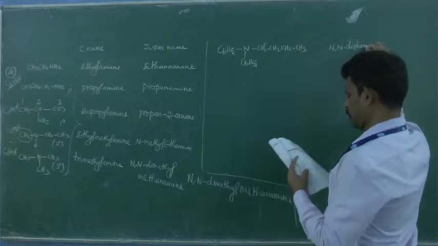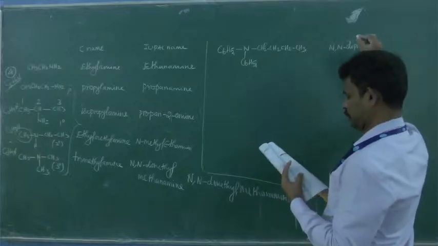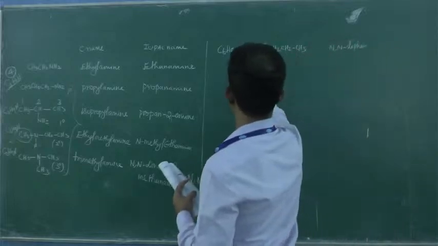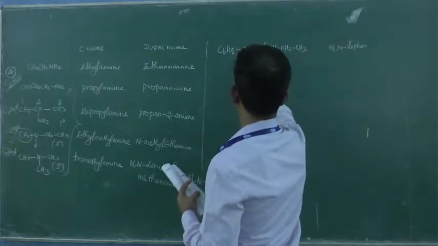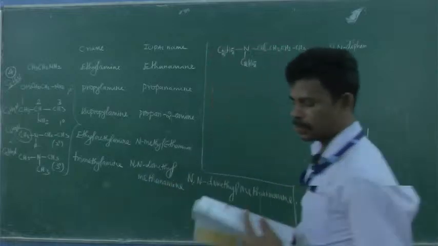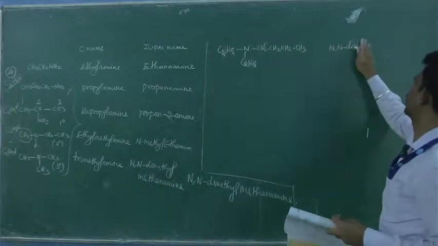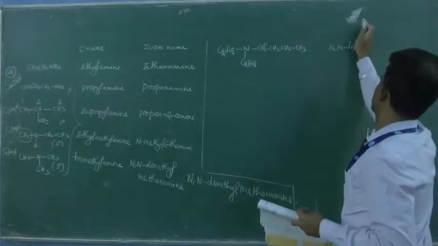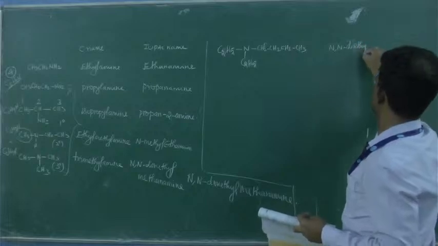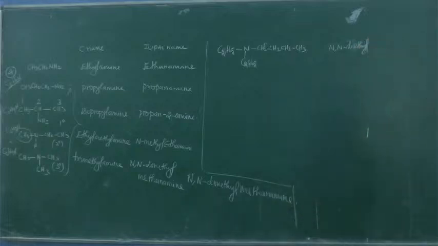N,N, this N,N-di... sorry, ethyl, sorry. Ethyl is given. Basically N,N-diethyl. Okay, N,N-diethyl. N,N-diethyl, is it clear?